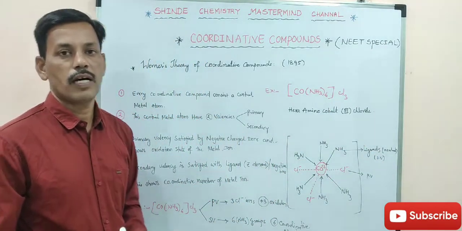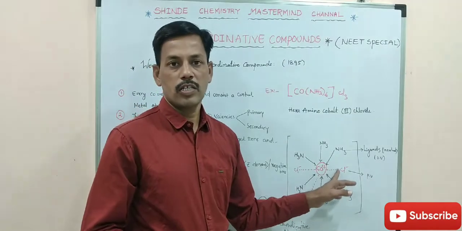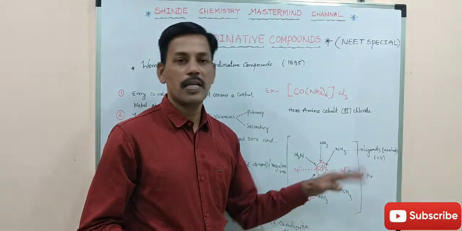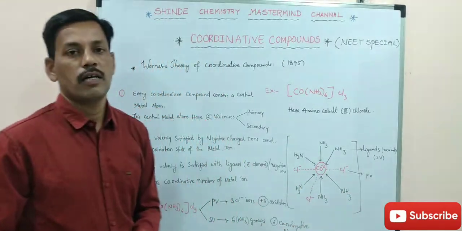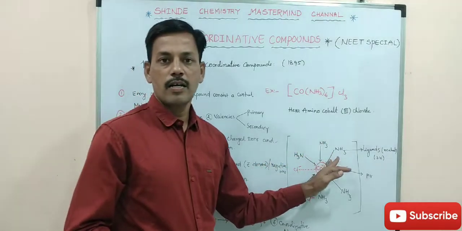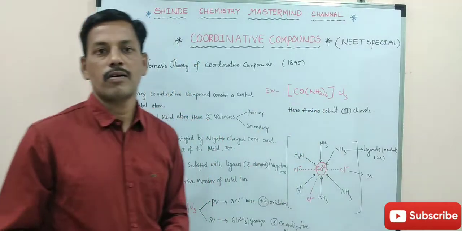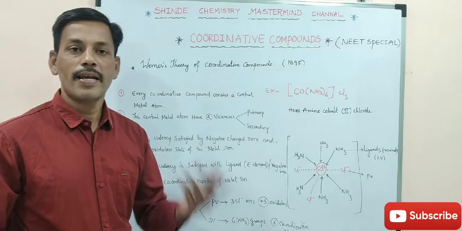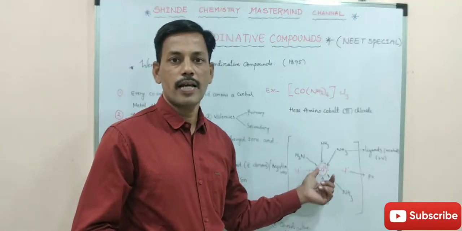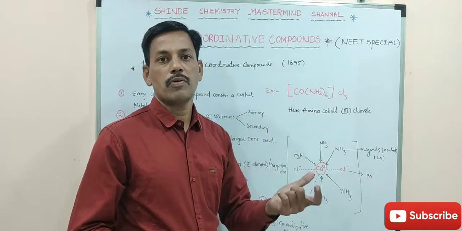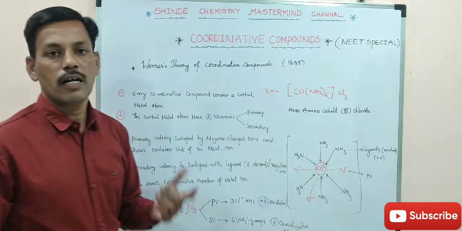Based upon electron donation, ligands are of many kinds: monodentate ligand, bidentate ligand, polydentate ligand, ambidentate ligand.